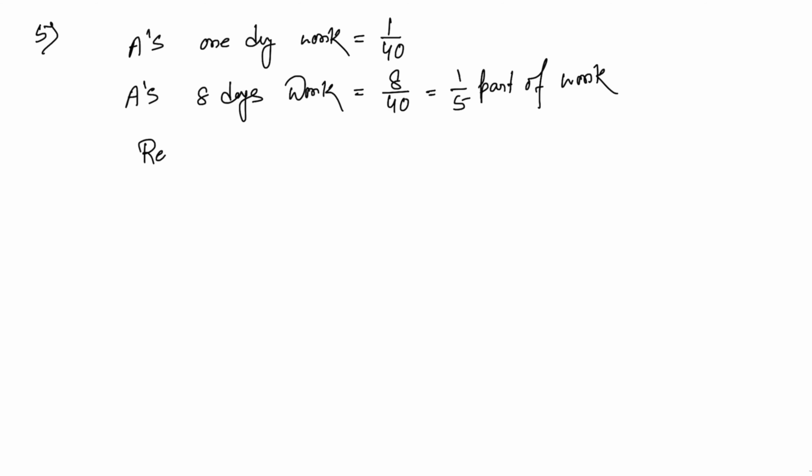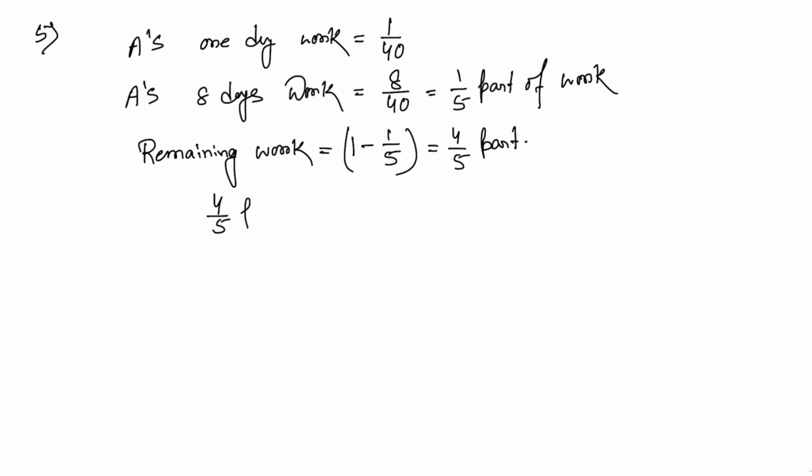So that means the remaining work equals 1 minus 1 by 5, and that equals 4 by 5 part. Now that 4 by 5 part is completed by B in 16 days.